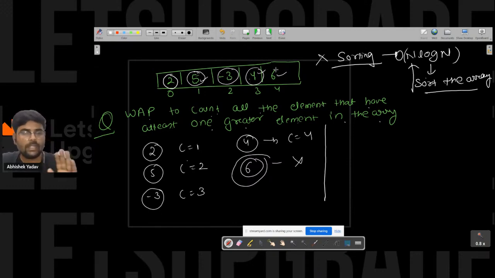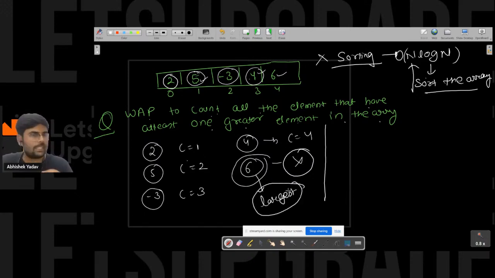But okay, don't jump to the sorting. Again guys, don't jump to the sorting directly. Observe the question first, right? So here you can see why I am not taking 6. Why am I not taking 6 into consideration? Because 6 is the largest element, and if I have the largest element, then there will be no element greater than that, right? So I have to not include this largest element. Yes or no? Please write in the chat, yes or no guys.